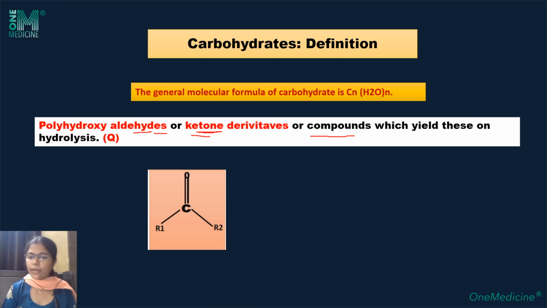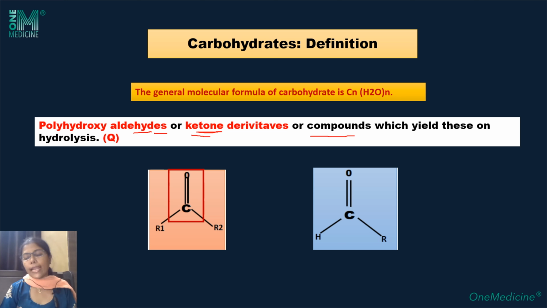So this is the diagram of a ketone group and this is the diagram of an aldehyde group. Now let us check the definition, that is polyhydroxyaldehyde or ketone derivatives or compounds which yield these on hydrolysis. All the properties of carbohydrate are basically because of this aldehyde group or ketone group. Whenever you are asked in a theory exam to define carbohydrates, we know any definition is incomplete without an example. So you have to give examples like glucose, fructose, sucrose, lactose, mannose, and so on.